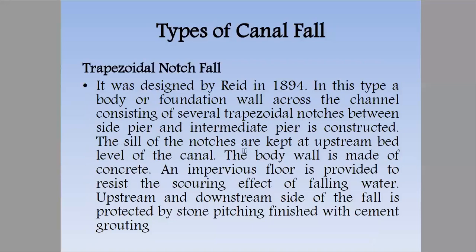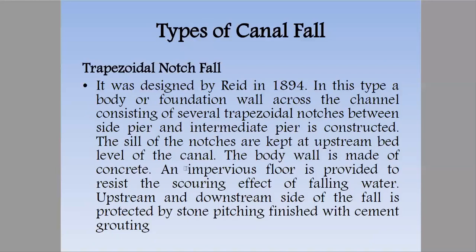Sills of the notches are kept at the upstream bed level of the canal. The body wall is made up of concrete. An impervious floor is provided to resist the scouring effect of falling water.